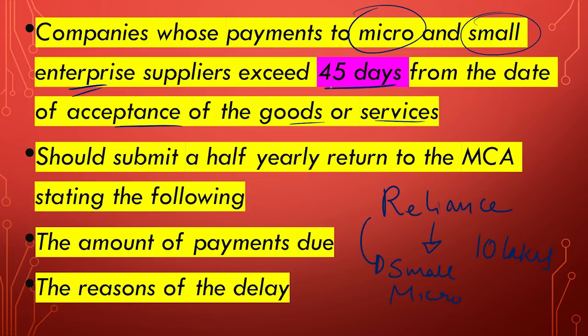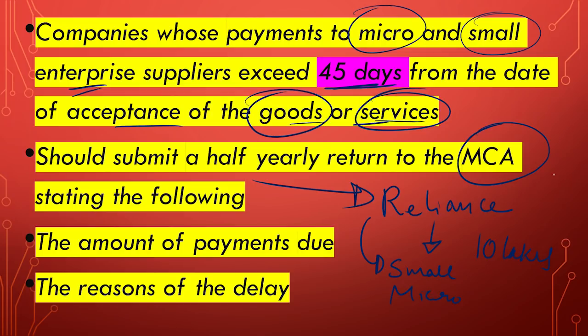So if they're not giving for 45 days from the date of acceptance of the goods or service, it can be goods or it can be service also, then they have to submit. Who is that? Reliance. So in our example, Reliance should submit a half-yearly return to MCA stating the following. So to the Ministry of Corporate Affairs, Reliance has to submit the return, and there in that return they have to give the amount which is due and the reasons for delay.